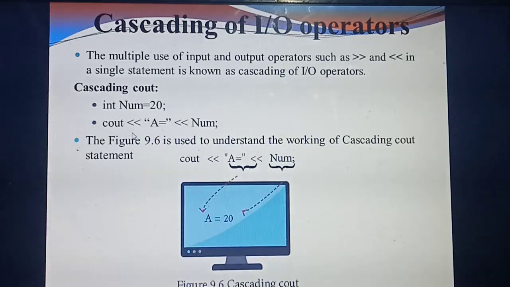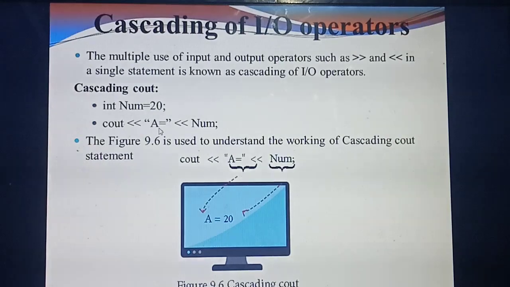Next, listen. See this line. What's this line? Cout. Cout is an output operator, isn't it? So Cout, listen carefully, Cout A equal to. In Cout, if you are giving any statements or characters, you should mention them within double quotes. You have already studied that, isn't it? So Cout A equal to.